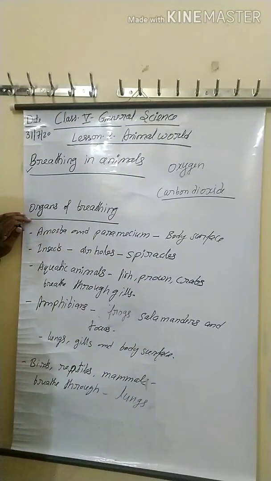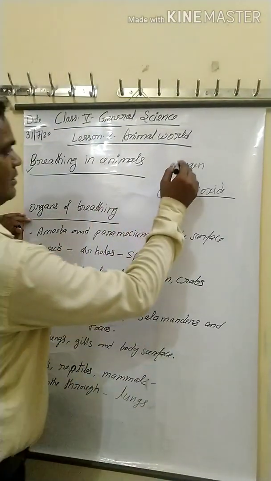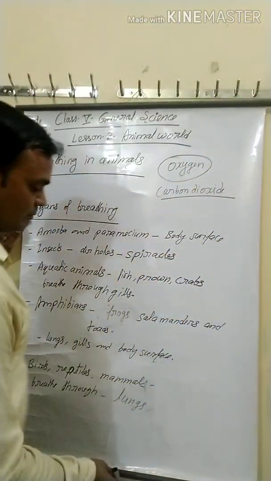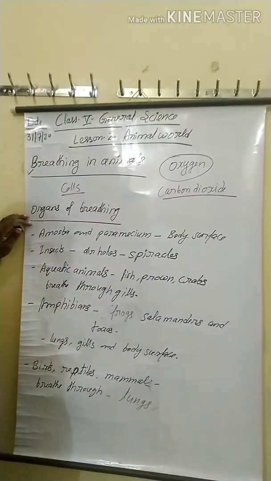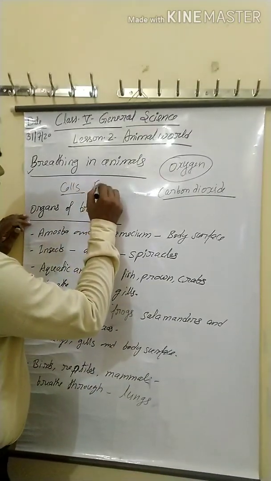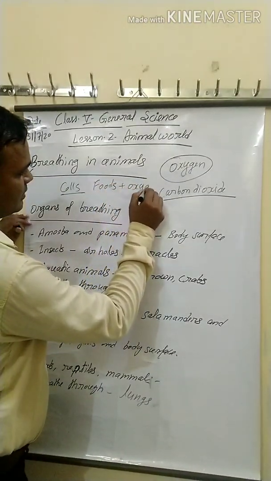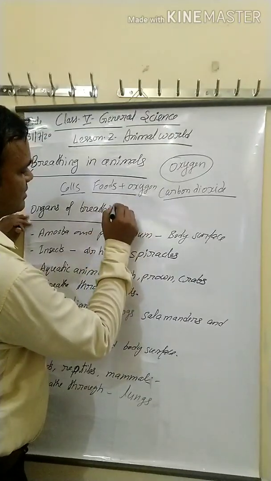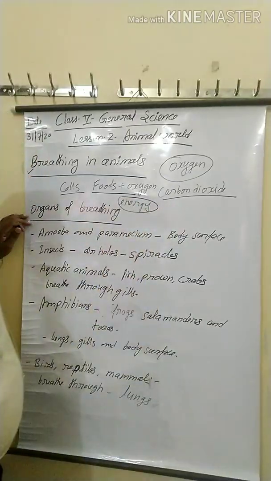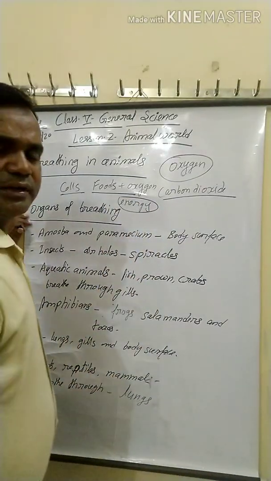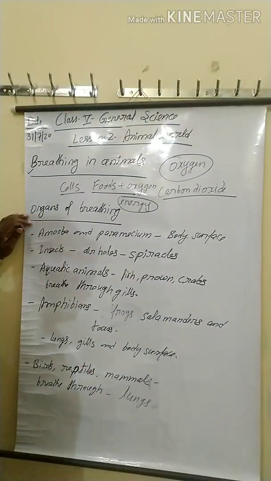When animals breathe in oxygen, it reaches the cells through the blood, and in the cells food burns with the help of oxygen and releases energy. This energy is used for performing activities. This process is called respiration.